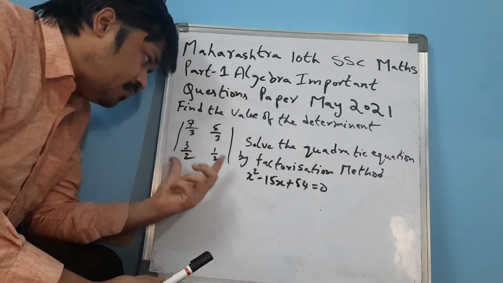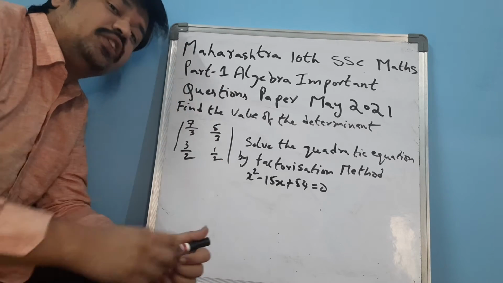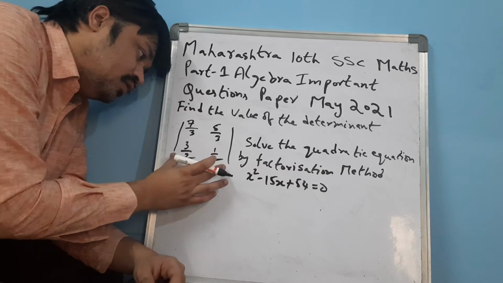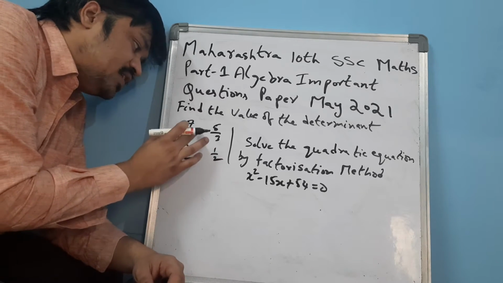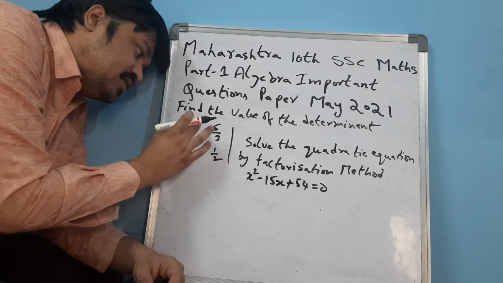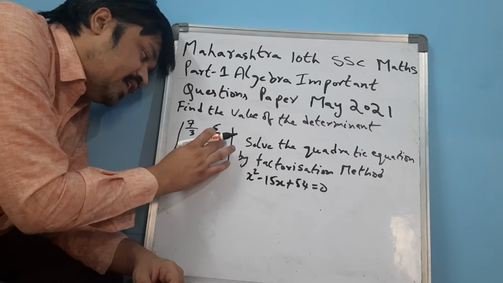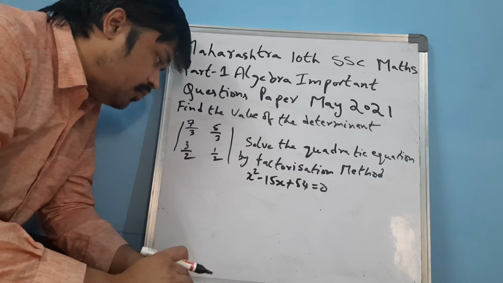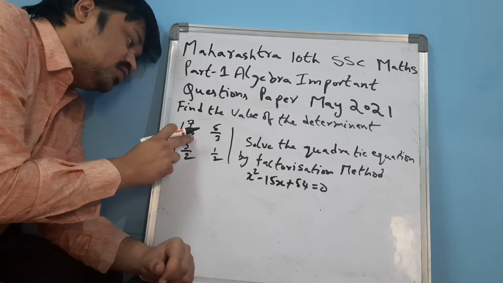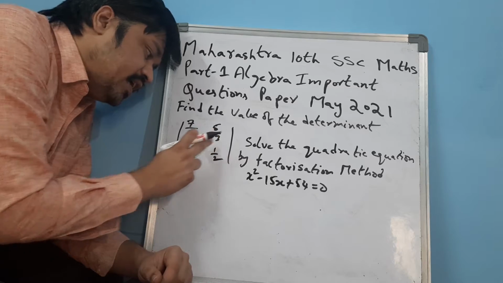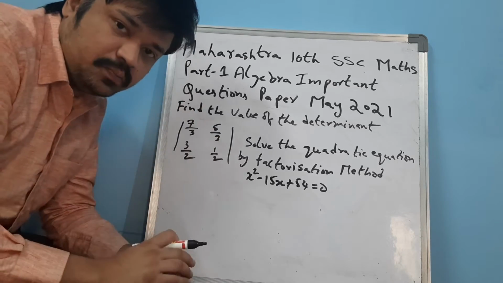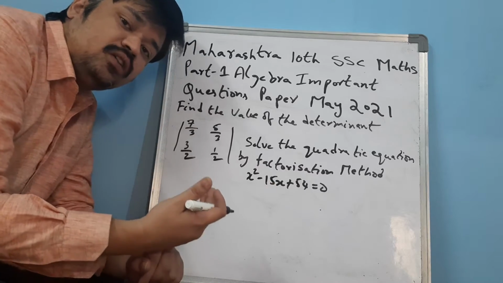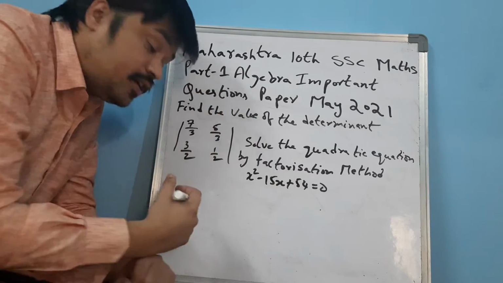In this determinant problem, how to solve it? Here the question is given. The determinant is given as a matrix with entries 7 by 3, 5 by 3, 3 by 2, 1 by 2. Very important, my dear friends. So how to find out this particular determinant?